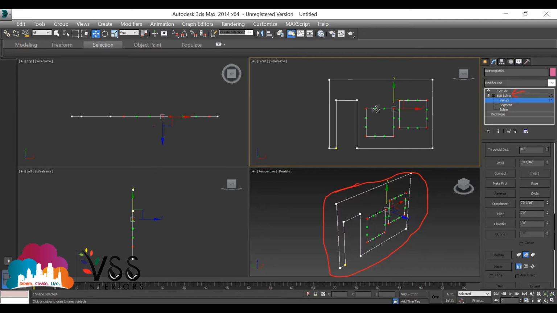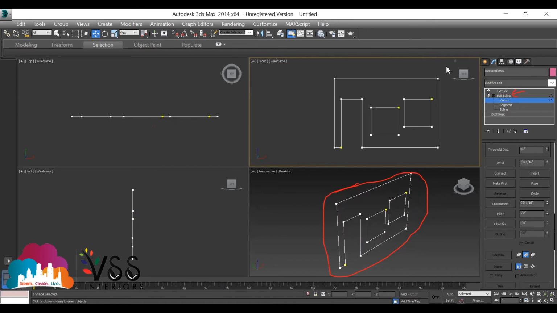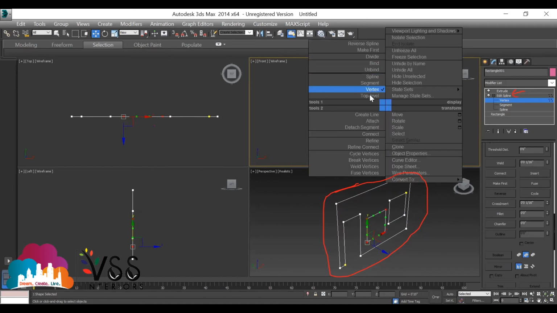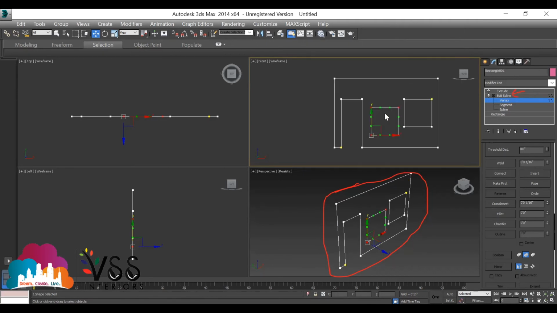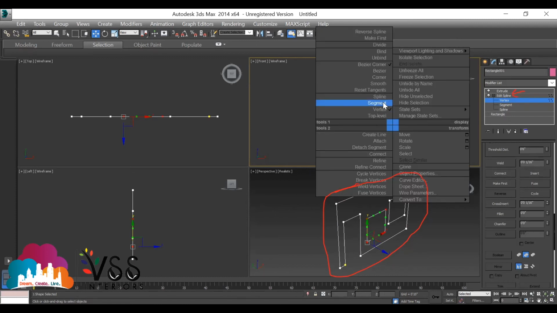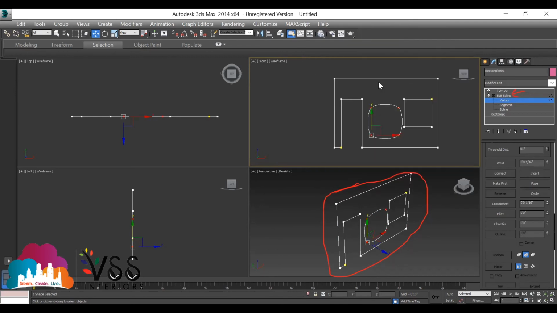Select vertex. Select all the corners. Not all, I mean the full wall. Only the rectangle. Whichever one you want to change, whichever you want to modify, select only that one. Right click once. Right click on the endpoint. Right click on the side where your cursor is coming, on the cursor. Listen carefully. Select corner. Corner. Okay. Smooth has come. The shape has changed, right?